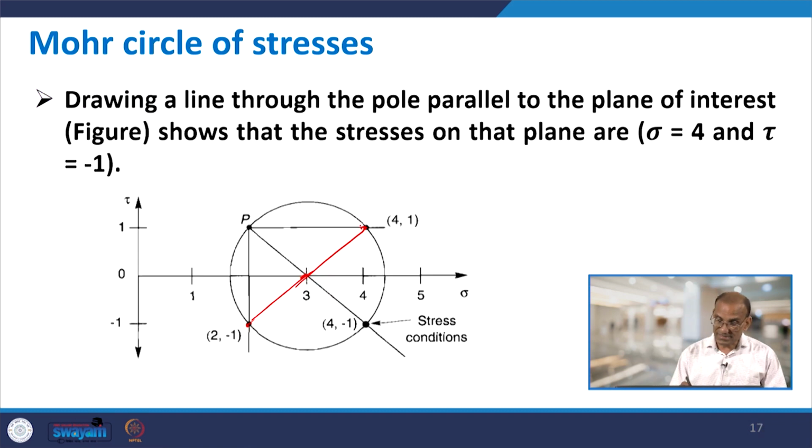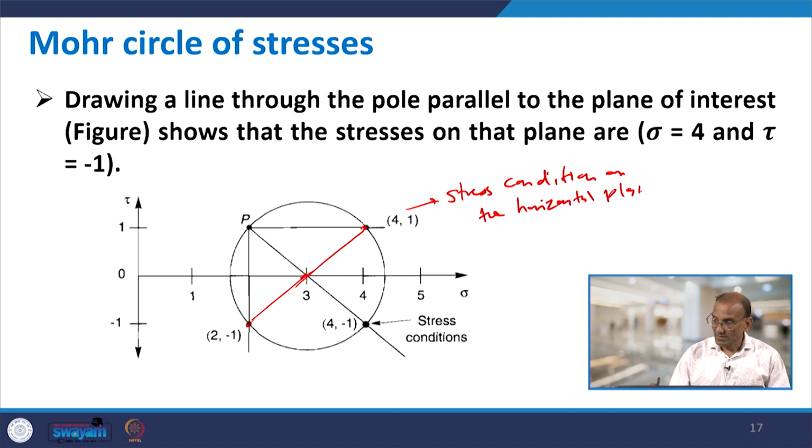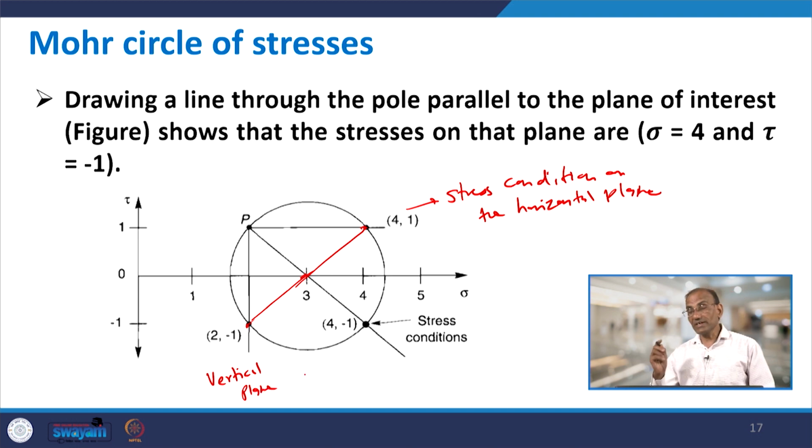These coordinates show you the stress condition on the horizontal plane, and this point shows you the same thing on the vertical plane. Once you finalize the stress condition, then you can draw the Mohr circle.